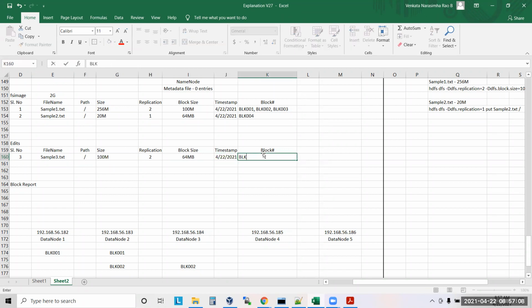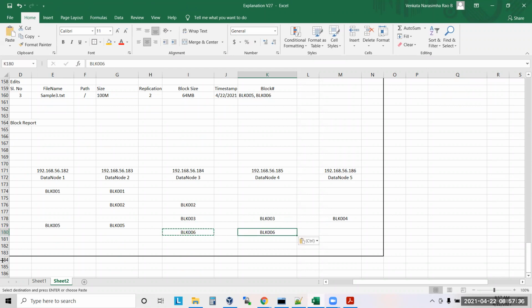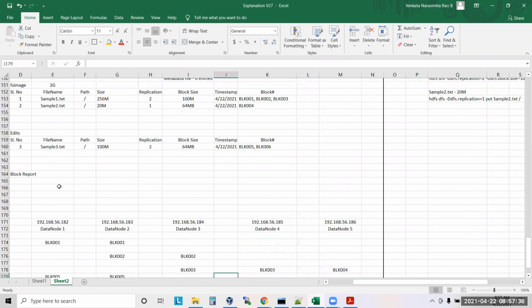Block numbers, BLK. How many blocks will I get? Total file size is 100 MB, so two blocks: BLK 005 and BLK 006. BLK 005 will be in 2 nodes, and BLK 006 will be in 2 nodes. Each block is stored 2 times, on 2 nodes. Correct?